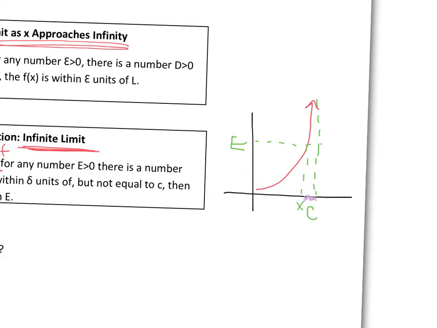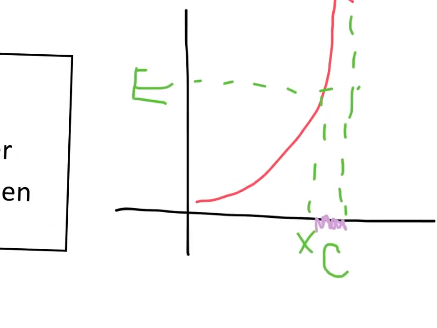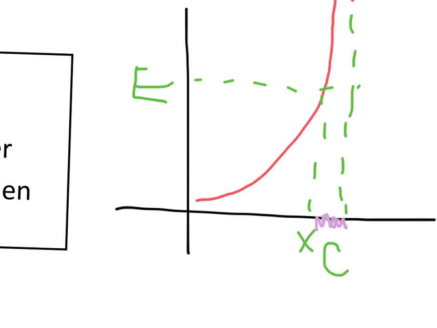So that value there is delta. Okay, so that's what that definition tells me. As long as x is within delta units of c, so as long as x can get really close to c but never equal c, my limit, whatever it is, will be greater than my e value. Okay, that's what it's telling me.